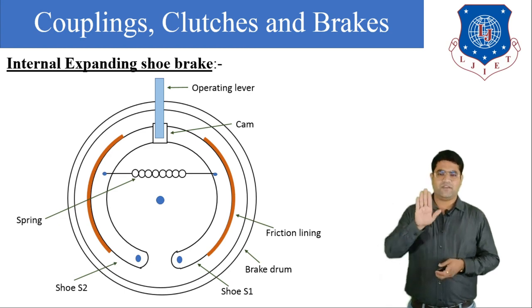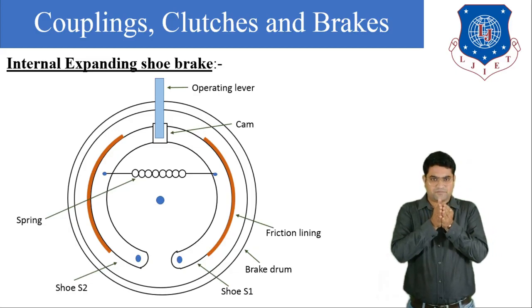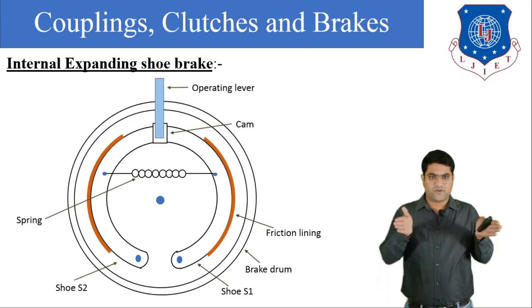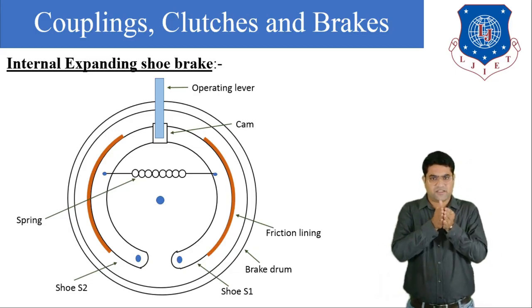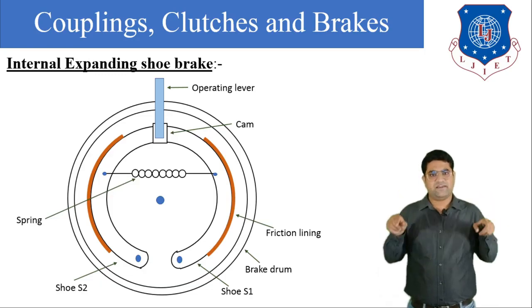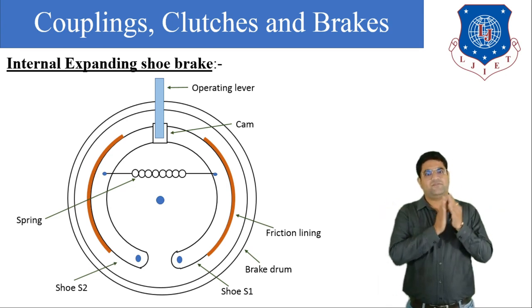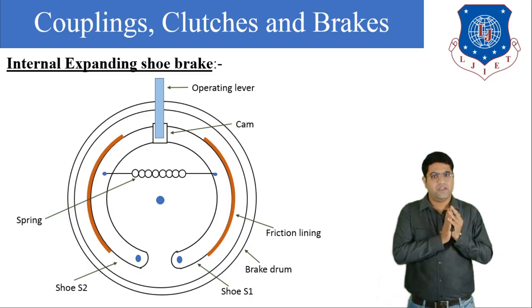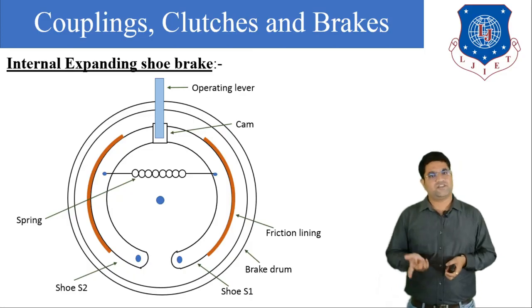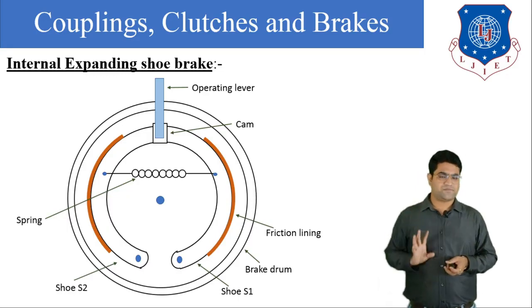Whenever we apply force on the operating lever, the shoe goes outward from the center, and the frictional liner is attached with the brake drum. So frictional force is provided between the frictional liner and the brake drum, and this force is in the opposite direction of the motion. Ultimately, due to the frictional force, we can reduce the speed.